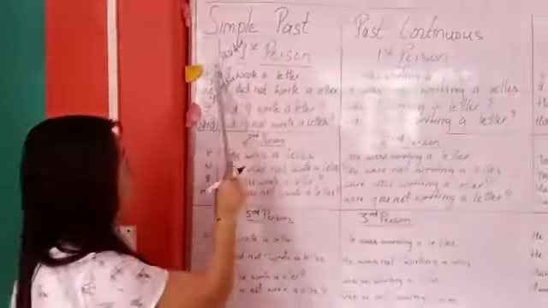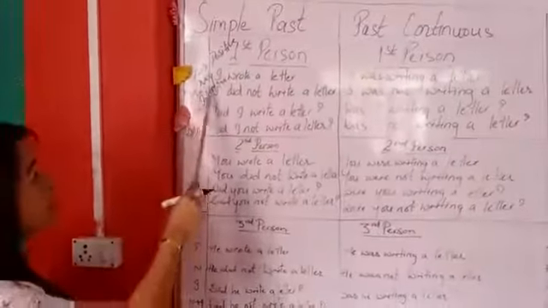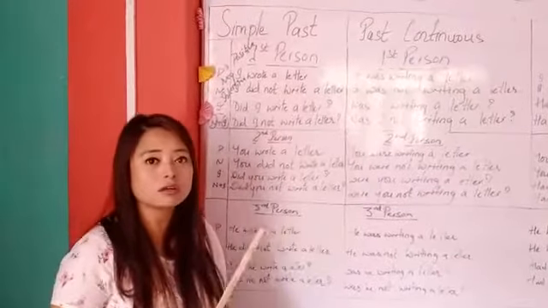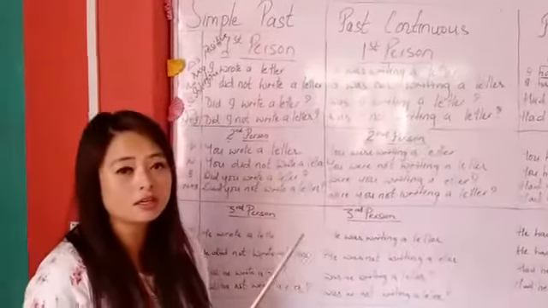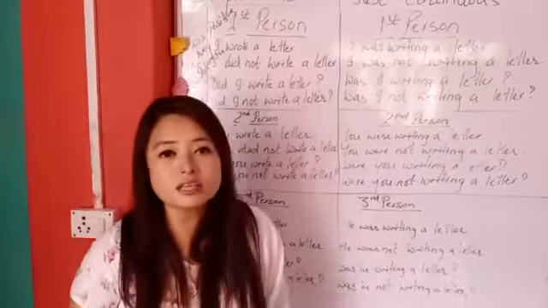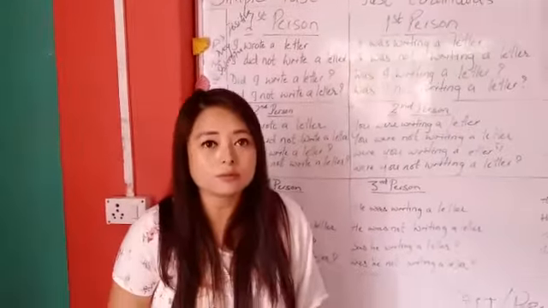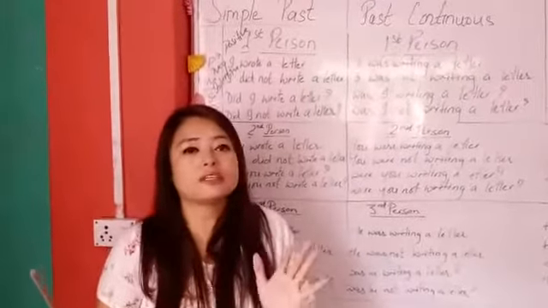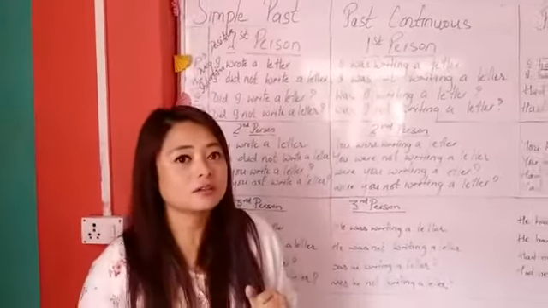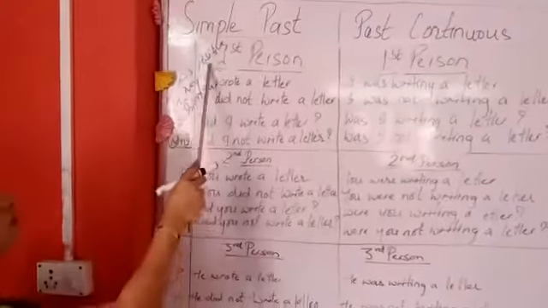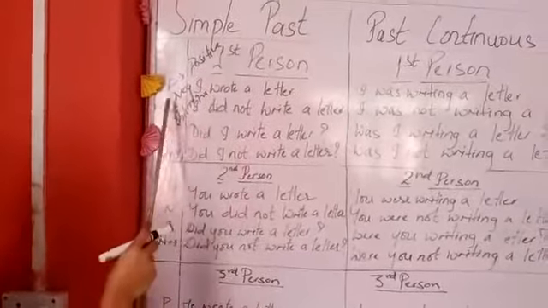Do you know the positive and negative sentence? I am happy, it is a positive sentence. Similarly, I am not happy, it is a negative sentence.